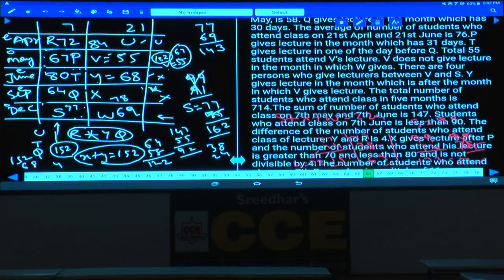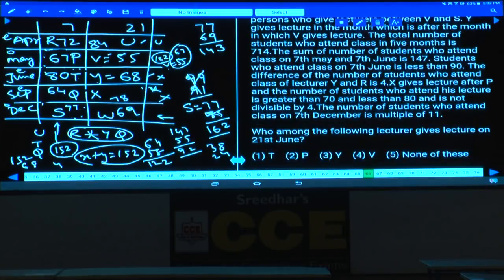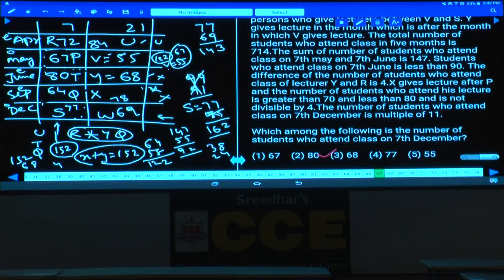Then question number 66. Which of the following lecturers gives a lecture on 21st June? 21st June, who is that person here? Y. 21st June, it is by Y. Check out the choices, you will get the same answer, choice 3. And question number 67. Which of the following is the number of students who attend on 7th December? 7th December, and what is the number here? 77, that is given in choice 4.